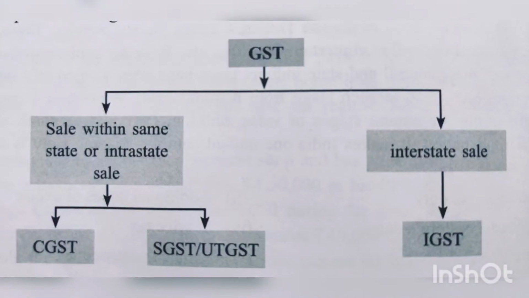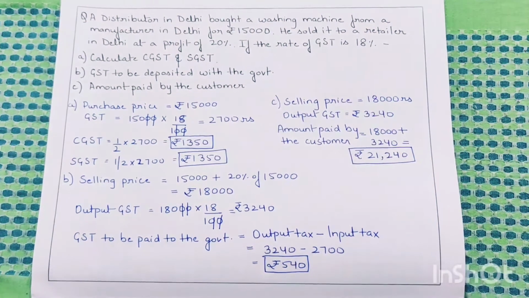So, if the sale is made within the same state, two taxes will be imposed, CGST and SGST. That is, the GST will be distributed equally among the central government and the state government. If the sale is made within the same union territory, the taxes imposed will be CGST and UTGST. If the sale is made interstate, that is between two different states of India, only one tax will be imposed, that is IGST, which is Integrated Goods and Service Tax. Here the whole amount of GST will go to the central government, which will equally distribute it among the state governments. Now let's see a question.